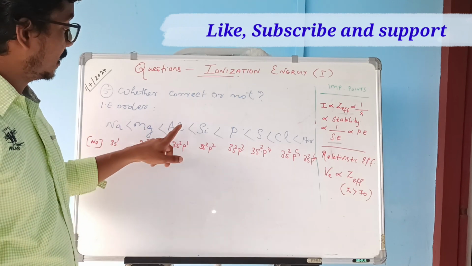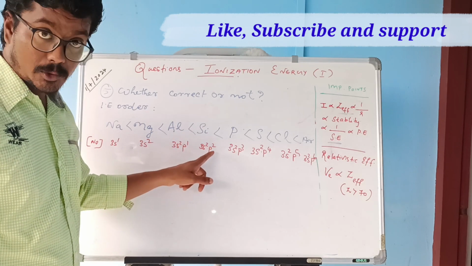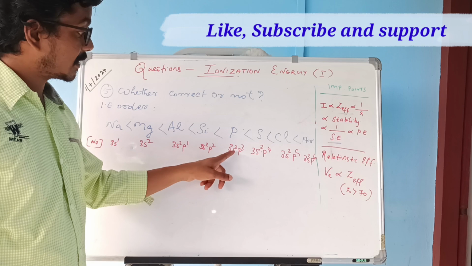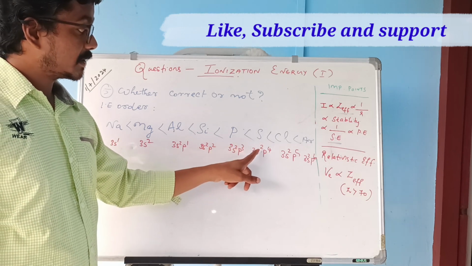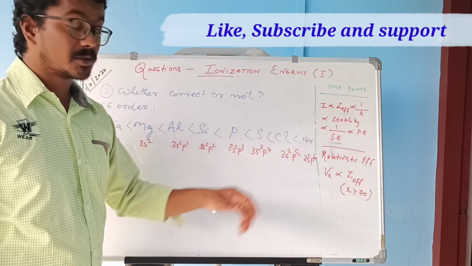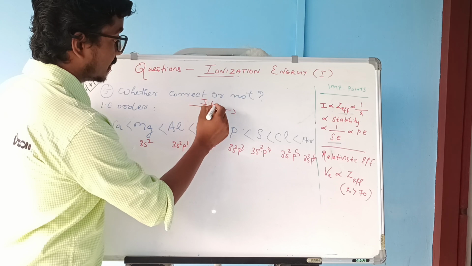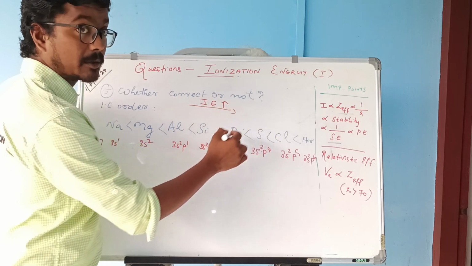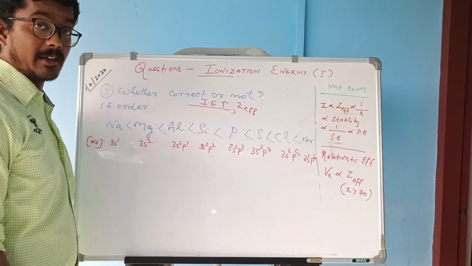Sodium is 3s1, magnesium 3s2, aluminum 3s2 3p1, silicon 3s2 3p2, phosphorus 3s2 3p3, sulfur 3s2 3p4, chlorine 3s2 3p5 and argon 3s2 3p6. The general trend is that ionization energy increases across a period due to increasing effective nuclear charge.